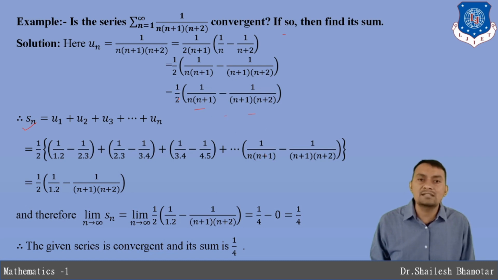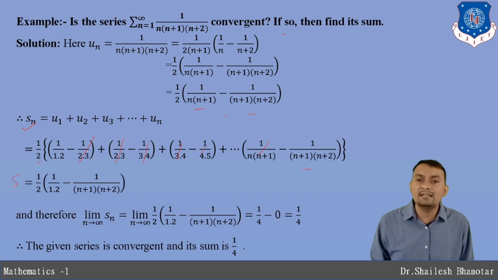All the terms contain 1 by 2, so I've taken 1 by 2 as a common constant quantity. When you look, the middle terms cancel out, so you are left with only the first term, 1 divided by 1 into 2, and the last term, whatever it is.